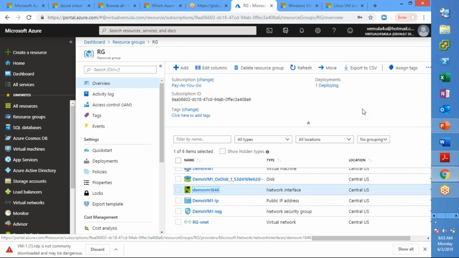So before I create a virtual machine, I can go and create a network interface card, right? Before I create a virtual machine, I can go and create an IP address. Before I create a virtual machine, I can also go and create a disk and use it at a later point of time, right? So it's not only at VM creation that you can create the resources, but also you can create the resources before you actually create your VM and tag them to the VM during the virtual machine creation.